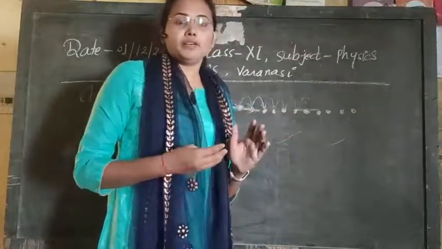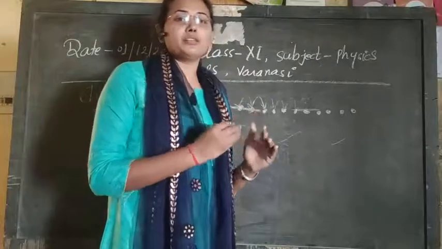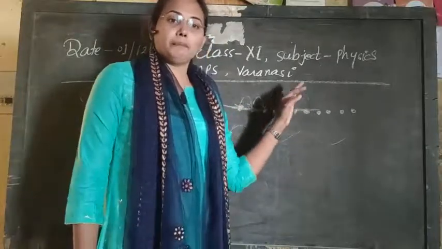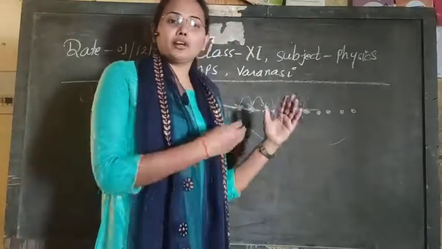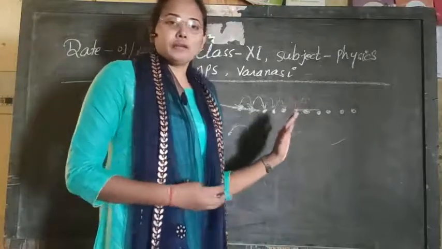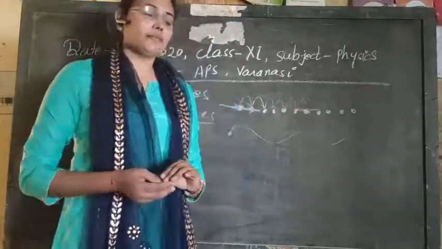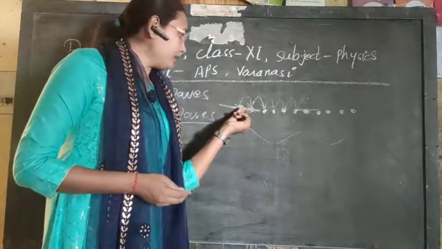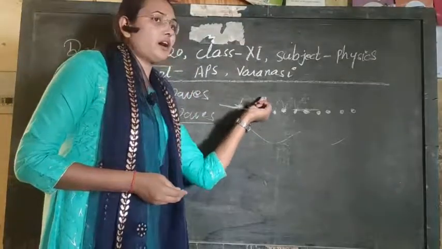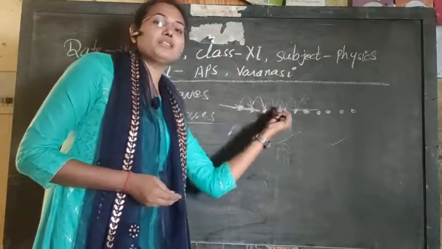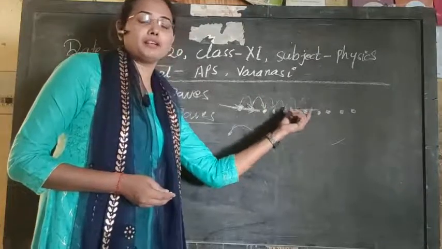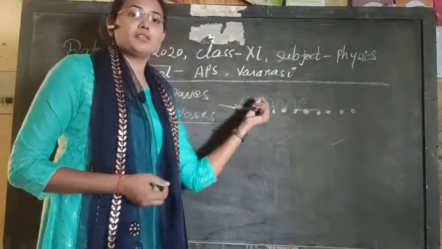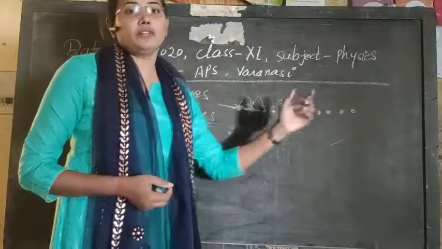So with the help of it you can easily understand what a mechanical wave is or what types of waves we have. So the first type of wave is the mechanical or elastic wave. In this case the particle starts to vibrate and transfers its energy by collision to the other or neighboring particles, and energy continuously transfers and a wave is developed in the system.